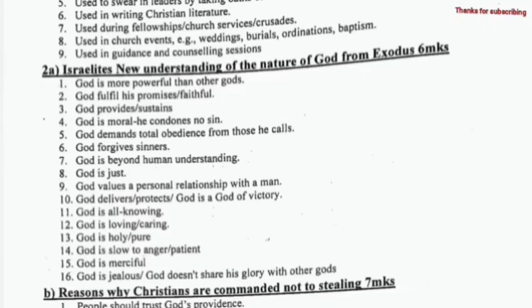Question 2a. Israel's new understanding of the nature of God from Exodus. God is more powerful than other gods. God fulfills his promises. God provides. God is a moral God, that is, he condones no sins. God demands total obedience from those he calls. God forgives sinners. God is beyond human understanding. God is just. God values personal relationship with man.